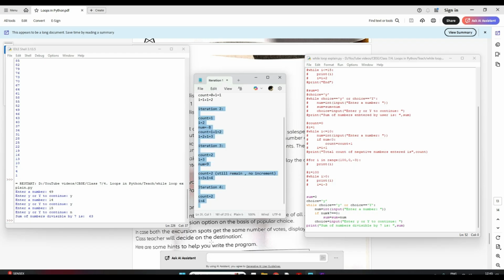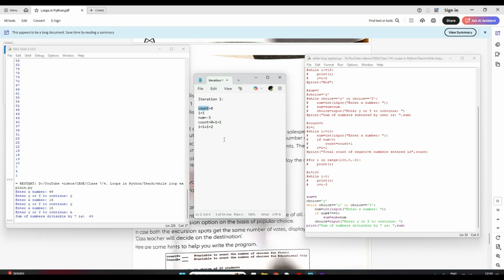Okay. So in iteration 1, first time my sum was 0. Correct. And my choice is y. Now it will ask me to enter a number. I entered a number as 49. The first number I entered was 49. So it will check if 49 remainder 7 is 0. Now 49 when I divide by 7 remainder comes 0, right? So this condition is satisfied.